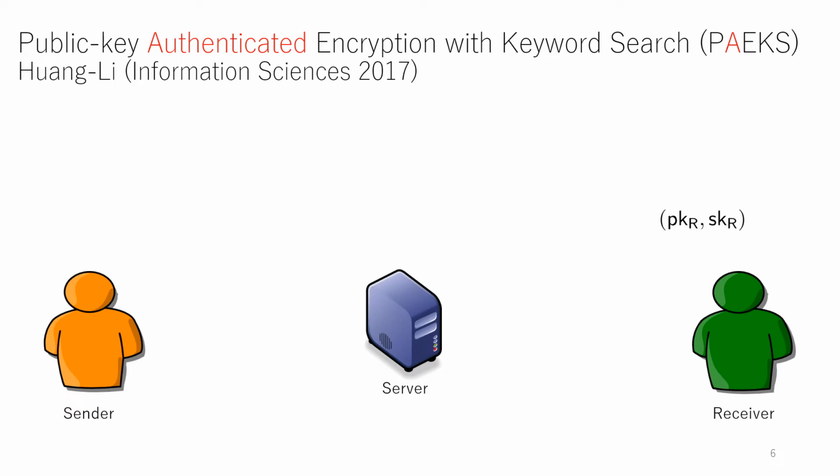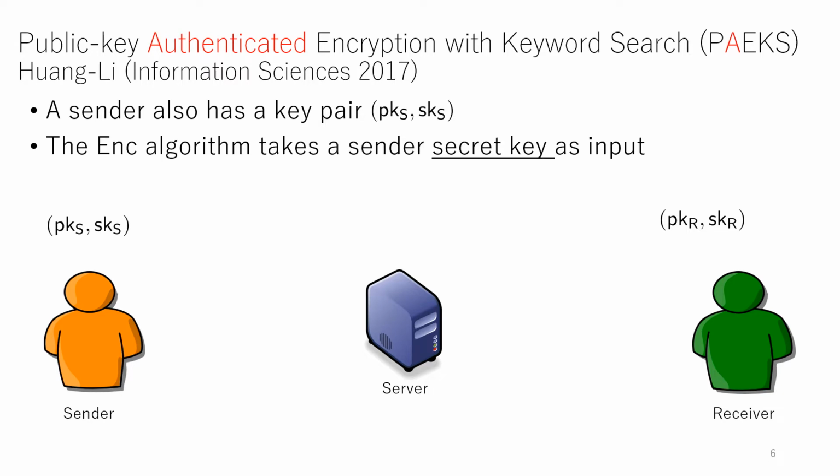To solve this issue, public key authenticated encryption with keyword search, PAEKS, was proposed by Huang and Li. And in PAEKS, a sender also has a public key and secret key pair like this. And the encryption algorithm takes the sender secret key as input in addition to the public key of the receiver like this.